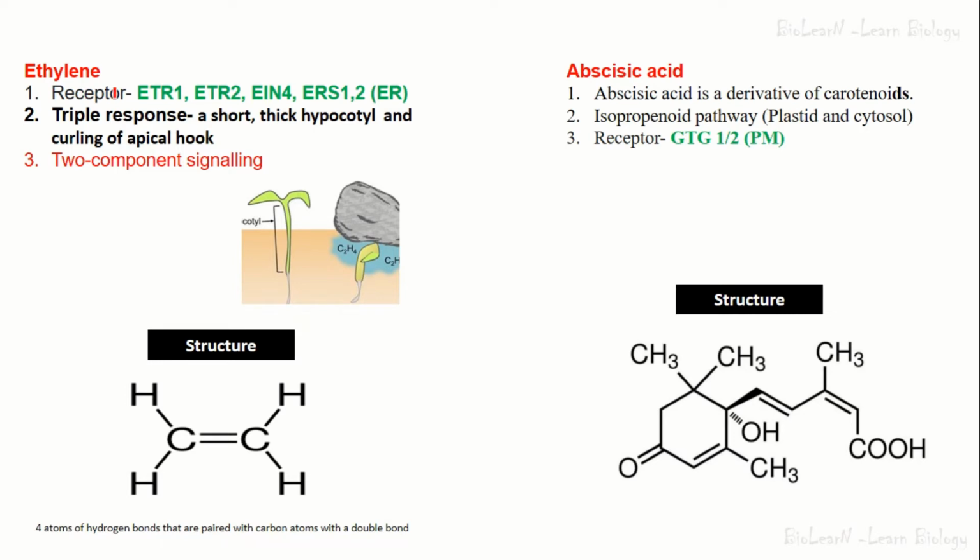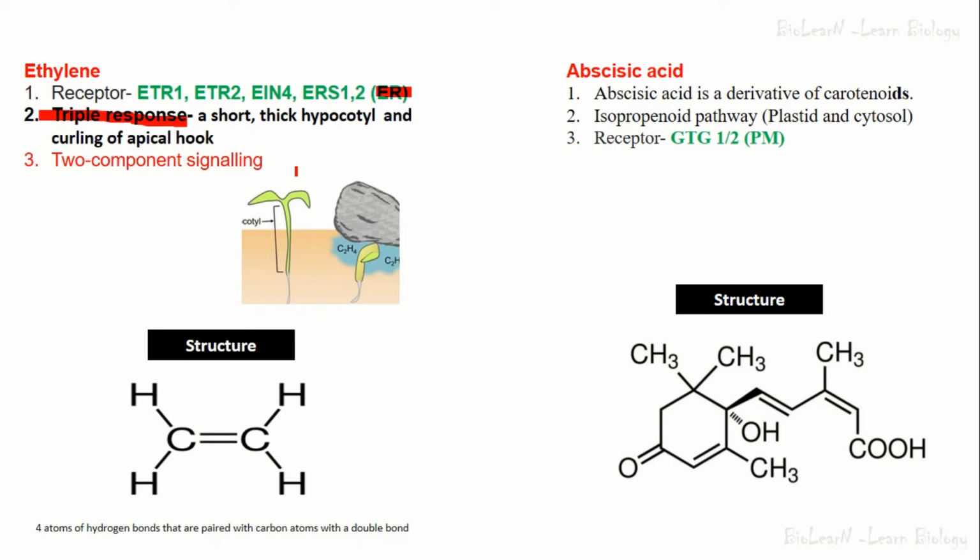So the receptors for ethylene are ETR1, ethylene triple response 1, ETR2, EIN1, ERS1 and 2, and the location is similar to cytokinin. They are located in the ER. Then an important point for ethylene is the triple response. Whenever there is a higher concentration of ethylene, the plant will show a triple response. So what is a triple response?